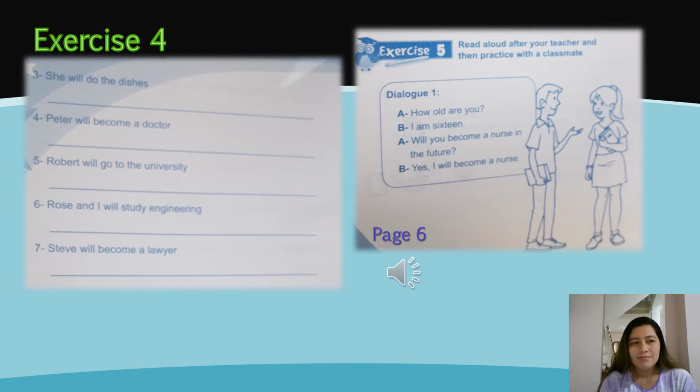Page number 6. Exercise 5. Dialogue 1. A. How old are you? B. I am 16. A. Yes, I will become a nurse.